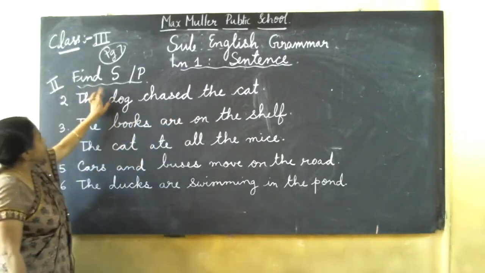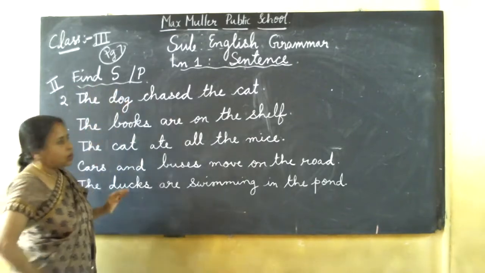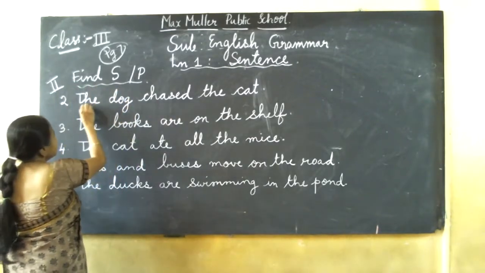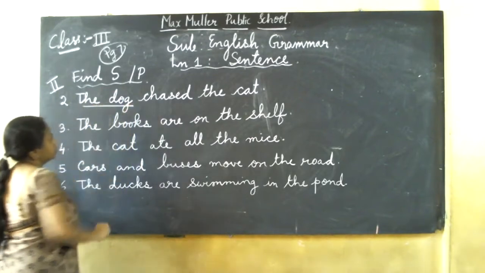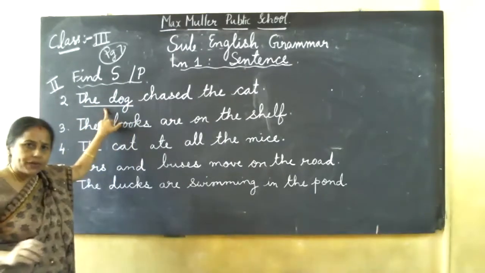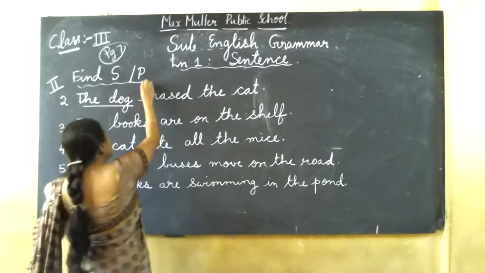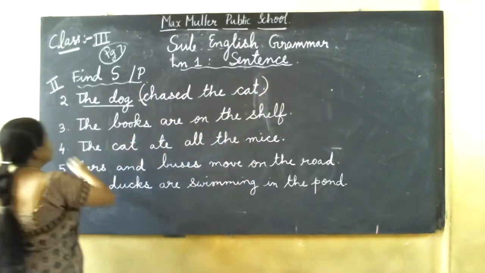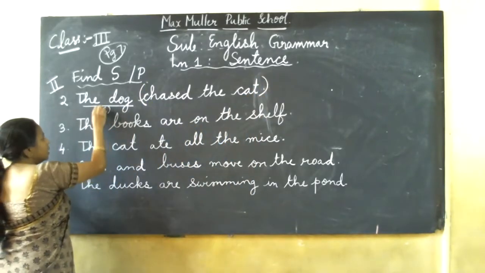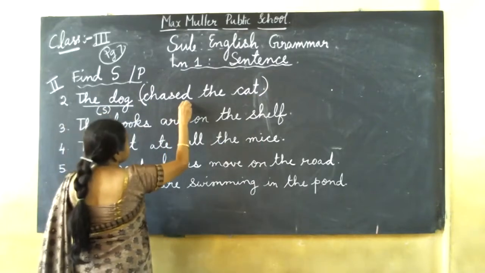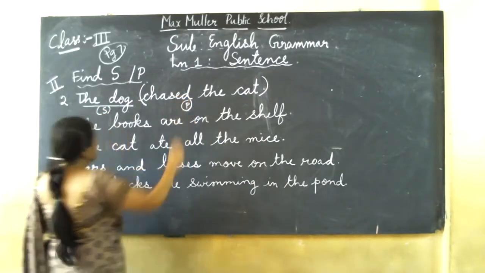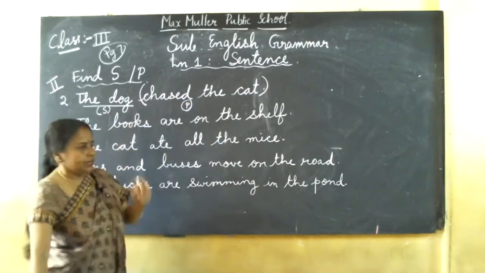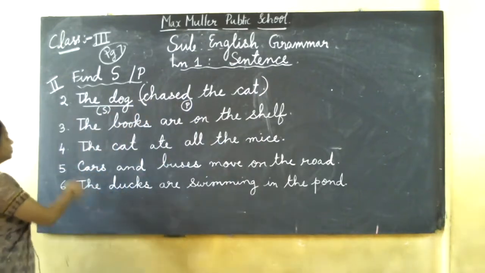They are asking, find the subject and predicate. What I told you, what is the subject here? It is about the dog. So this is the subject. So do one thing, you underline the subject and put the predicate in brackets. Understood? So this is the subject and this is the predicate. Like this, you can write it small. Others make it this way, underline or bracket. Make it different.